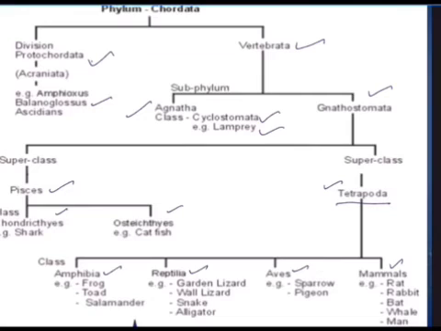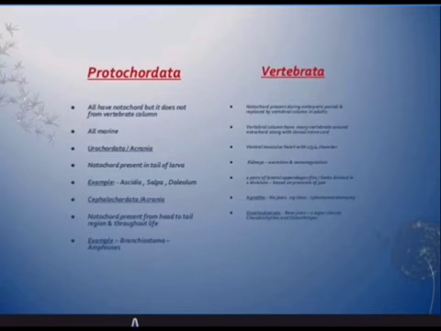In this session, we are also going to talk about the differences between Protochordata and Vertebrata. What are the differences? In Protochordata, all have a notochord, but it does not form a vertebral column. In vertebrates, the notochord is present during the embryonic period and is replaced by the vertebral column, that is the backbone, in adults. All protochordates are marine, while some vertebrates are terrestrial also.